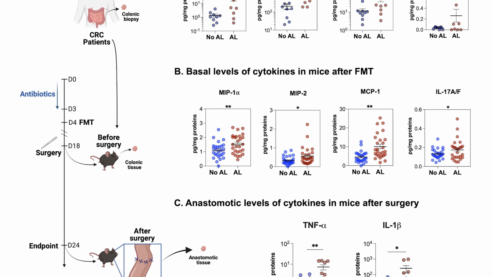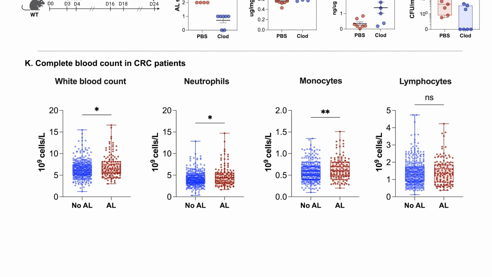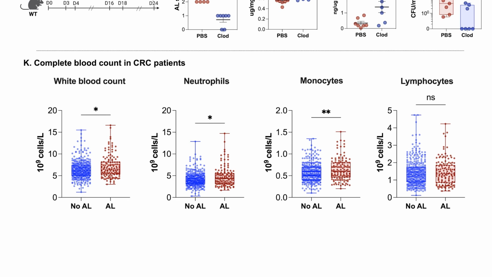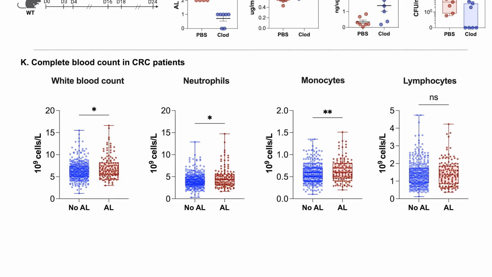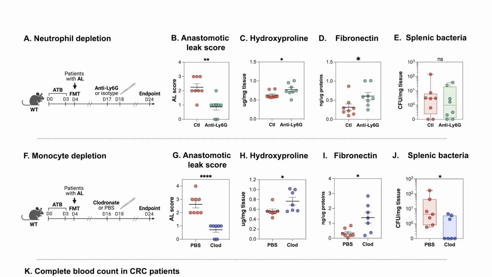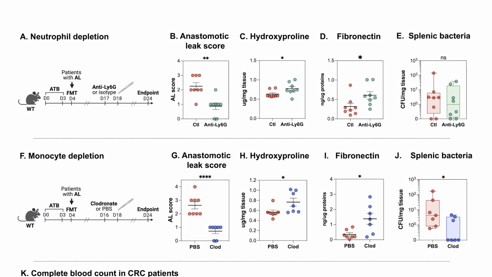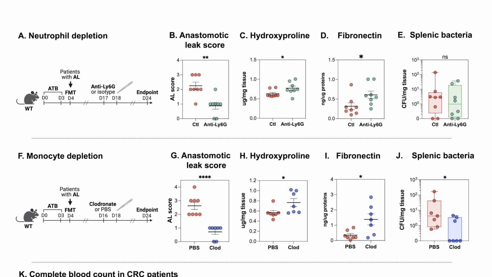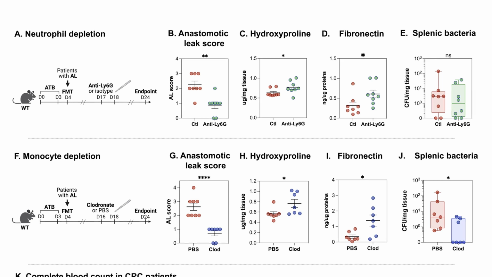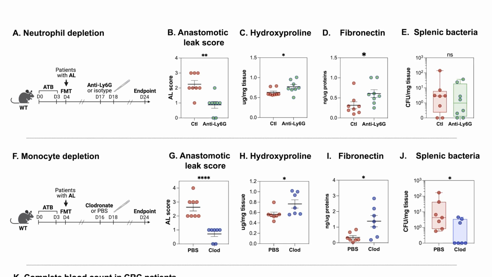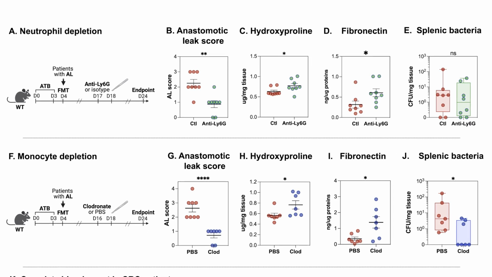is microbiota-driven. Using a review of all cases of anastomotic leak in our institution over the last 10 years, we found that patients with anastomotic leak had higher levels of circulating neutrophils and monocytes before surgery. We then questioned whether decreasing these circulating levels of neutrophils and monocytes could improve anastomotic healing in mice. So we used clodronate liposomes and monoclonal antibodies to decrease monocytes and neutrophils respectively, and we found that indeed decreasing circulating levels of these blood cells improves anastomotic healing in mice and reinforces the